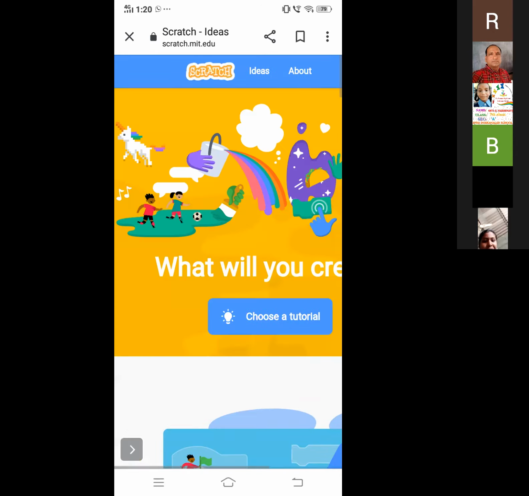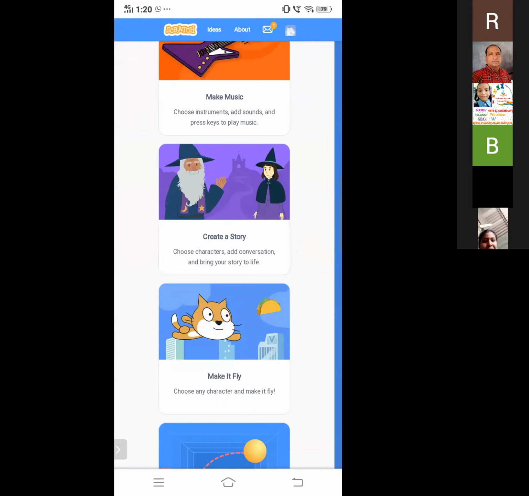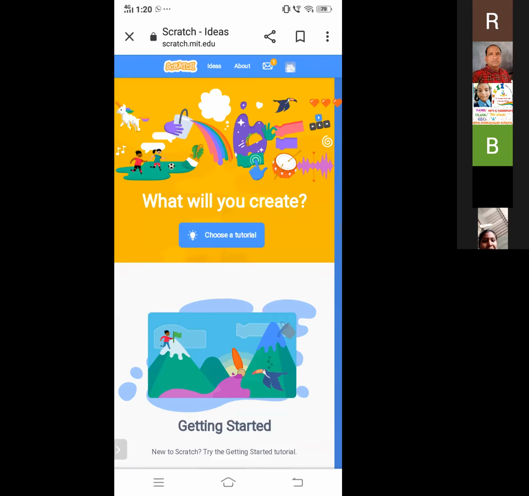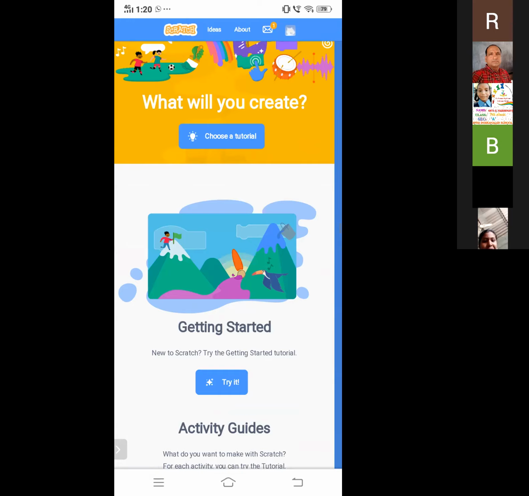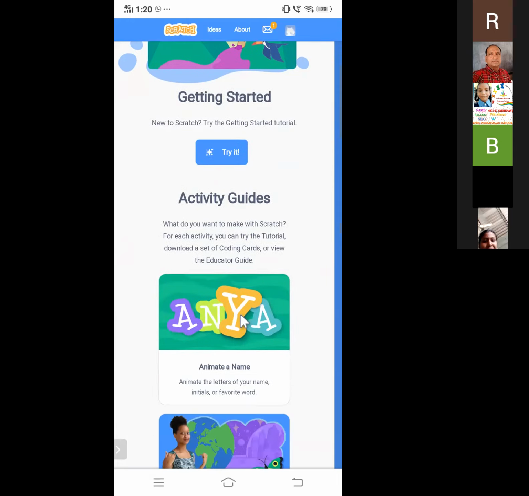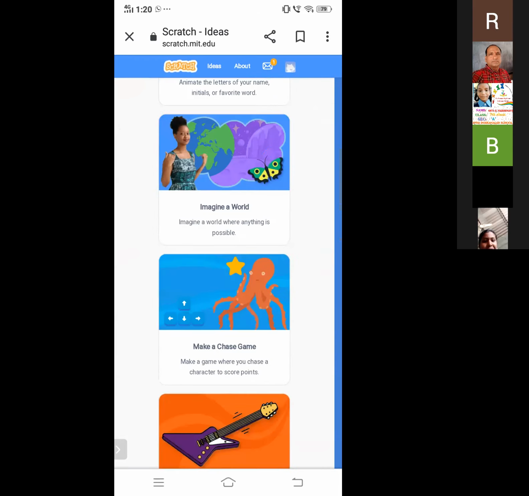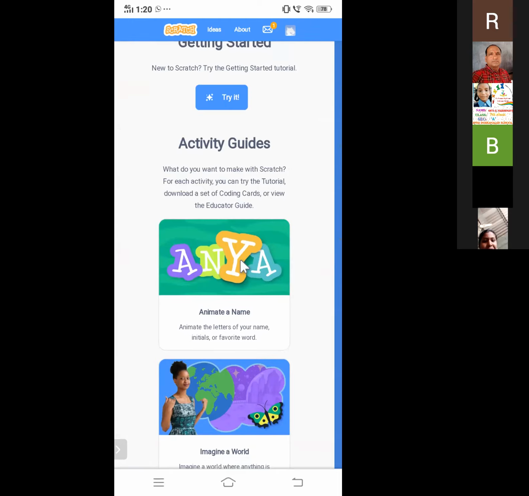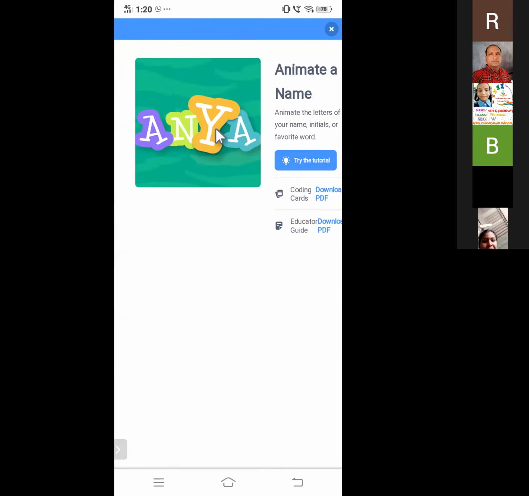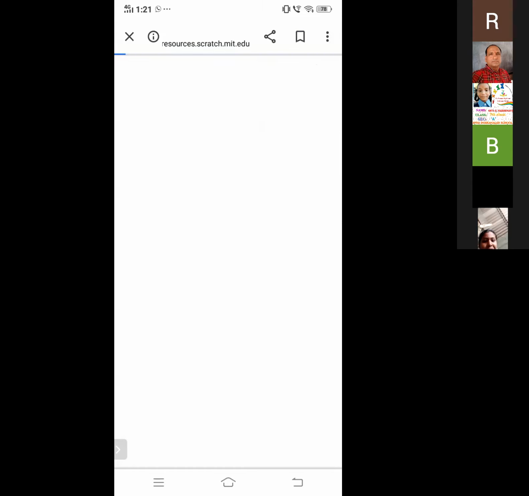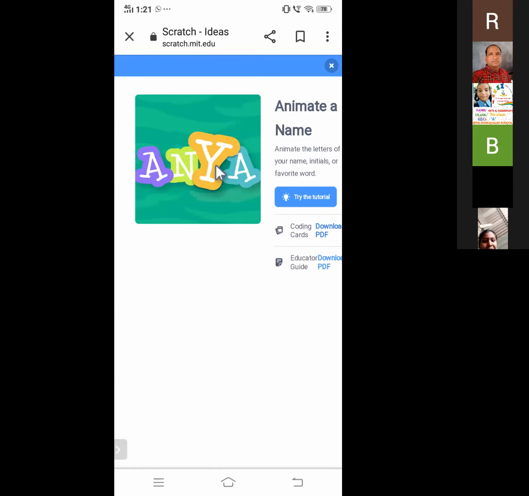there will be a lot of tutorials in Scratch. If you didn't have any idea, you can click on Ideas and you can see a lot of projects created by others. So you can try, for example, Animate a Name. If we click on that, you can see there will be options like Coding Cards and Educator Guide. So Coding Cards, if you want to know about this project, you can click on the Coding Cards and the PDF will be downloaded.